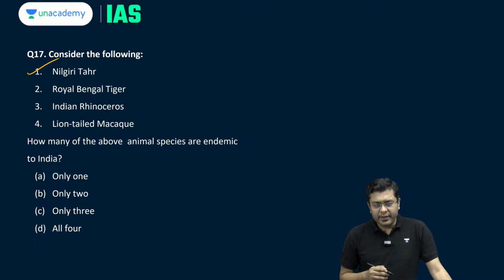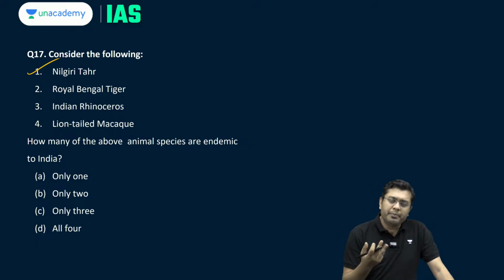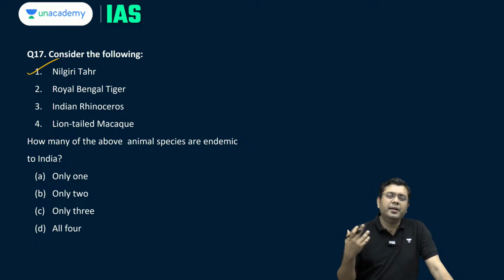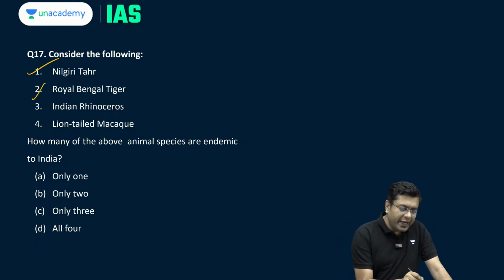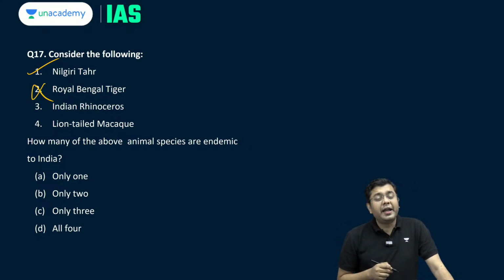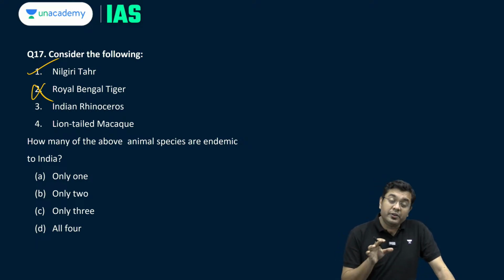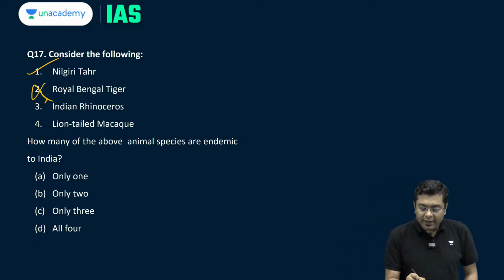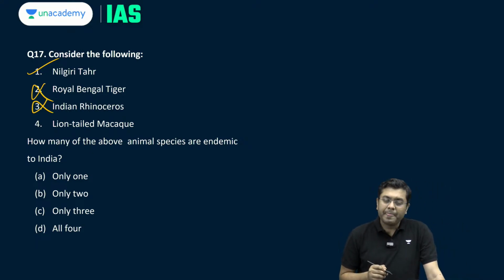Royal Bengal tiger is not endemic to India. It is found in Bangladesh, Bhutan, and the southern part of Nepal also. Indian rhino is found in Assam, Bhutan, the Tarai area of Nepal, and Uttar Pradesh. So this is also incorrect.